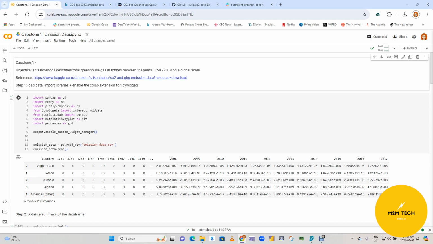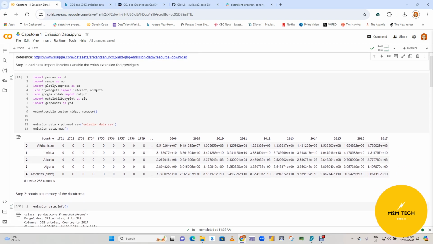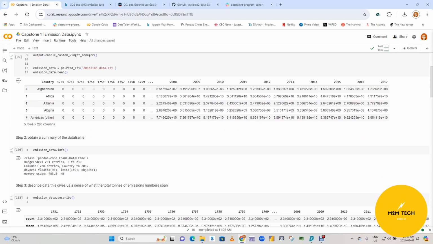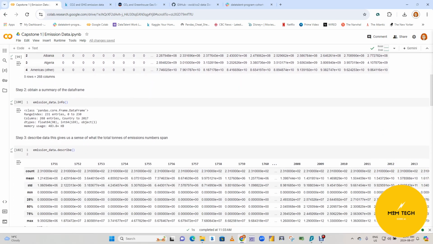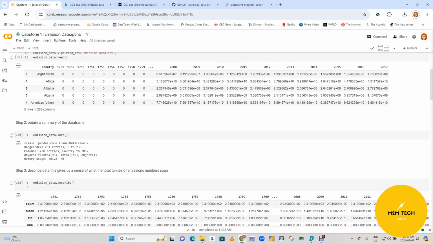So getting started, for my step one, what I did altogether was load data, import libraries, and enable the Colab extension for the widgets that I'm going to use later on in my graph. First thing I did was obtain a summary of the data frame, just to understand what's in there, and found that the numbers are actually numbers. So that was good.